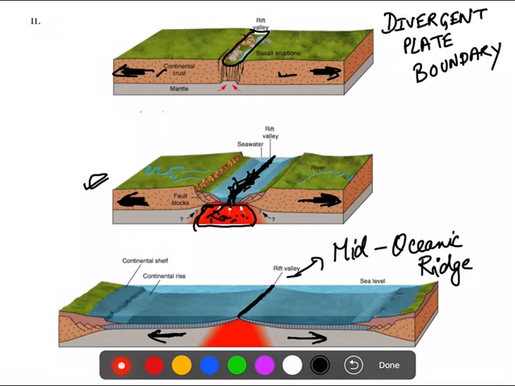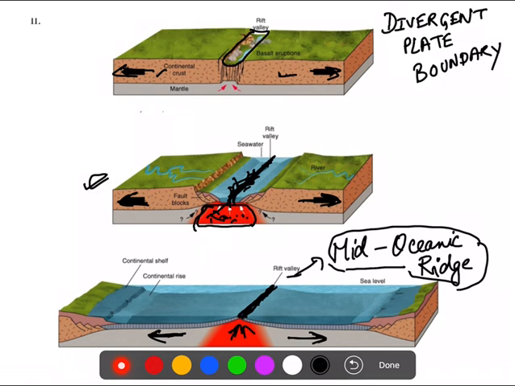Earthquakes are very common. So when two oceanic plates are moving away from each other, the rift valley that is formed is called the mid oceanic ridge. Through this the magma can come out, and you can see the formation of new landmass. In that mid oceanic ridge, earthquakes will be very common.